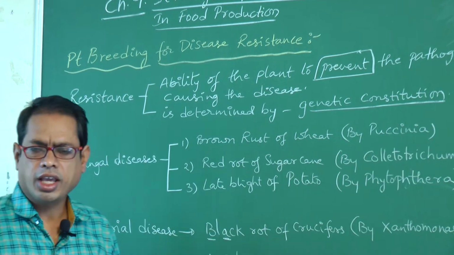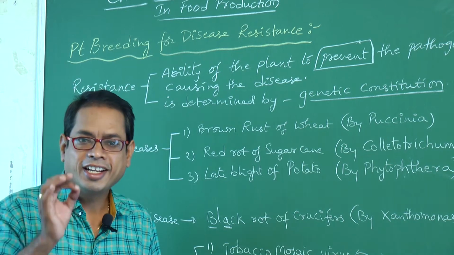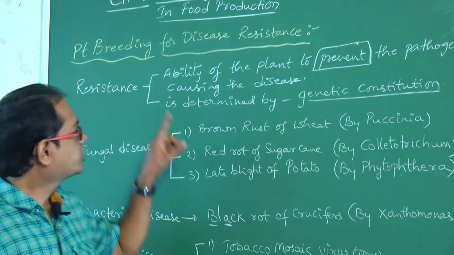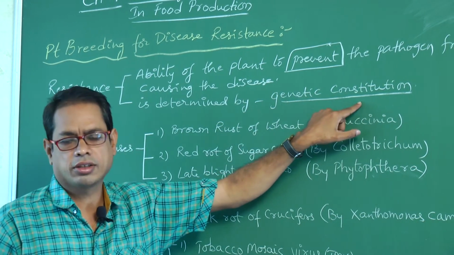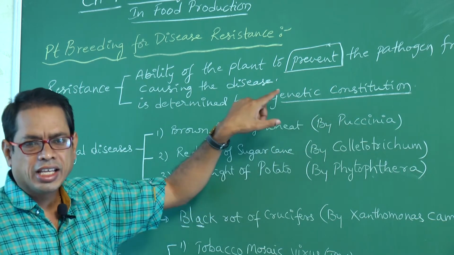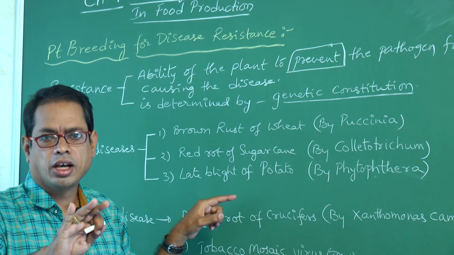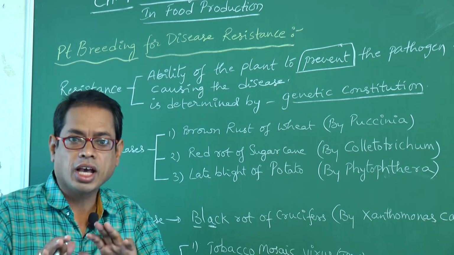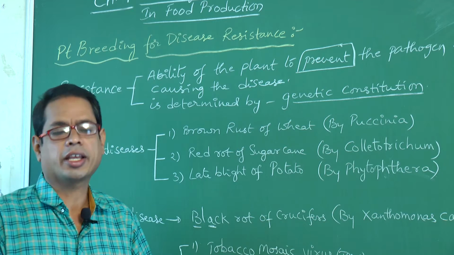Next, is it a genetical character or morphological character? It is a genetical character. That's why this resistance is determined by genetic constitution. What does it mean? It is not only the morphological character; it is mainly due to the genetical character, that means genotypical character.